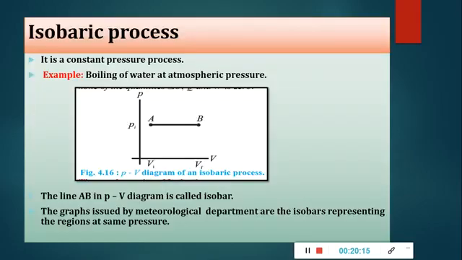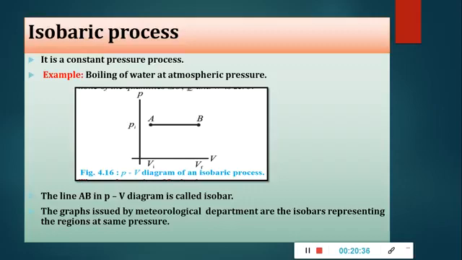Next is the isobaric process. Now what is an isobaric process? A thermodynamic process which is carried out at constant pressure is called an isobaric process or isobaric change.